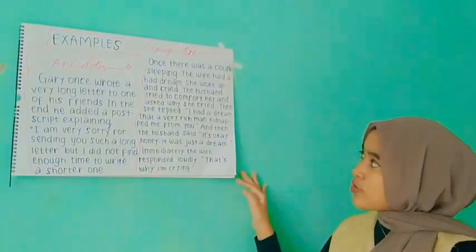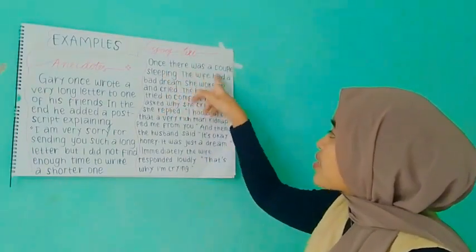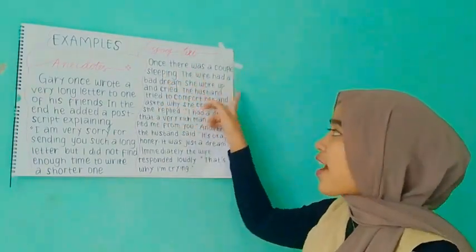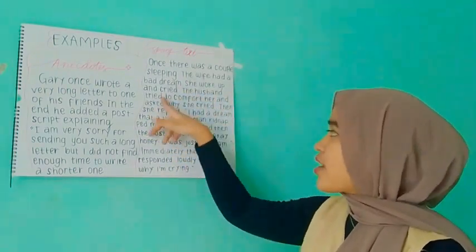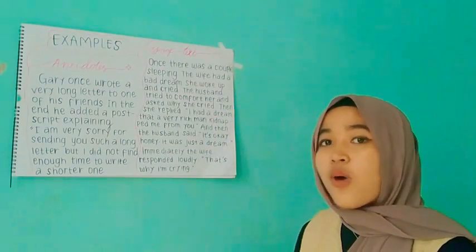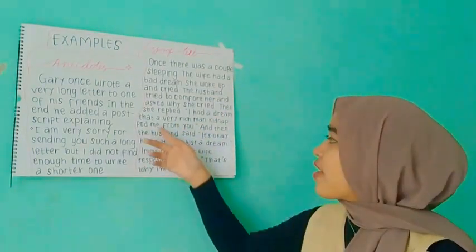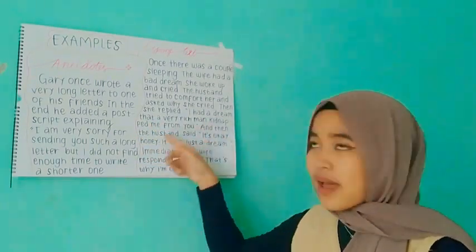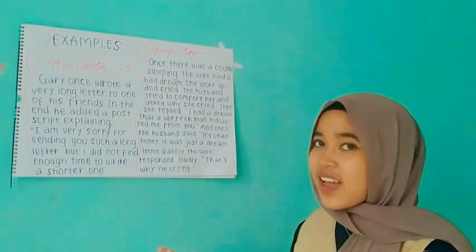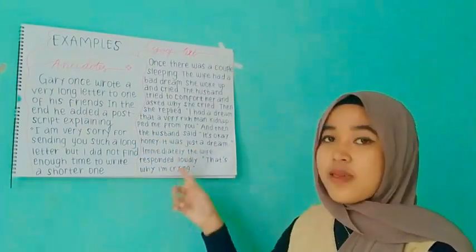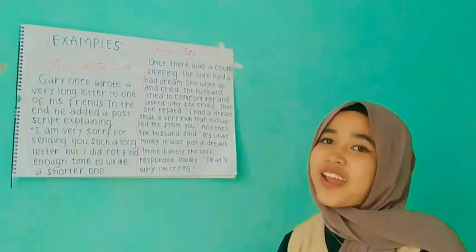And let's move to spoof text. I will tell you the story. Once there was a couple sleeping. The wife had a bad dream. She woke up and cried. The husband tried to comfort her and asked why she cried. Then she replied, "I had a bad dream that a very rich man kidnapped me from you." And then the husband said, "It's okay, honey, it was just a dream." Immediately, the wife responded loudly, "That's why I'm crying."